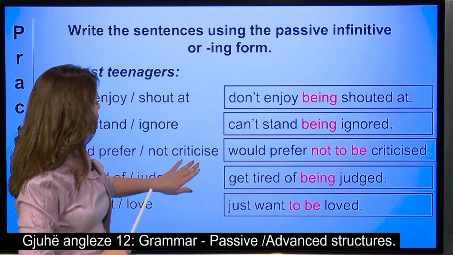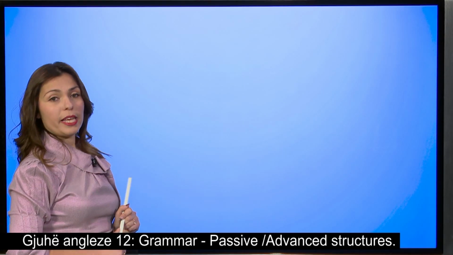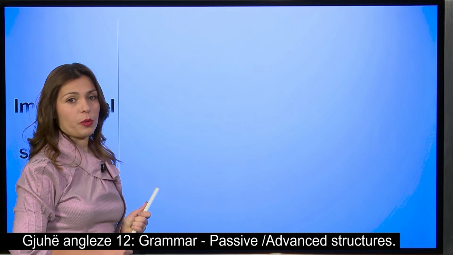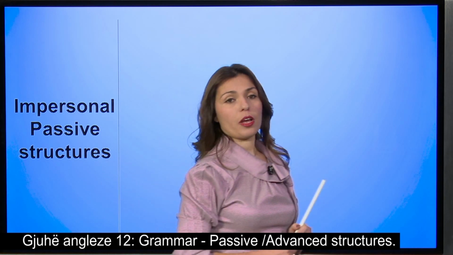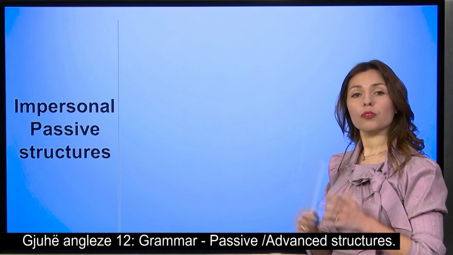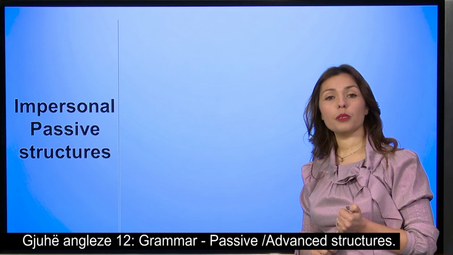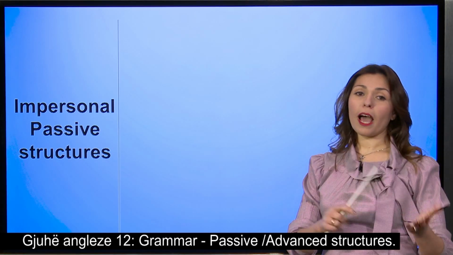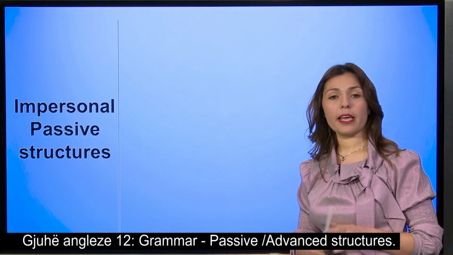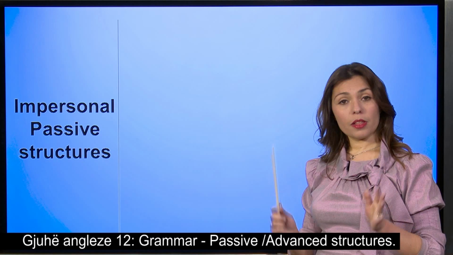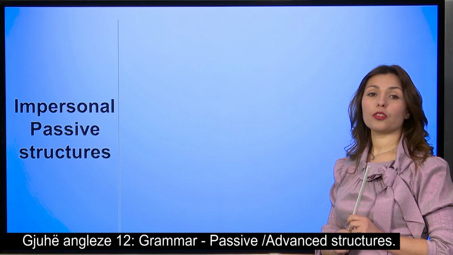All right, let's continue. And what we have now is the final thing that we have. The final thing are the impersonal passive structures. So we talked about the general passive form, we talked about modal verbs, we talked about ing and to infinitives, and the verbs that take two objects. The last thing that we're going to see today are the impersonal passive structures.